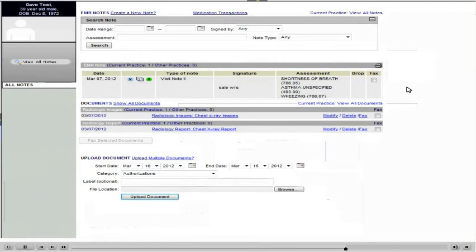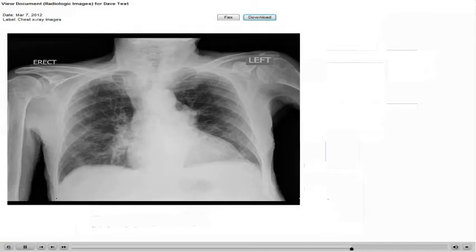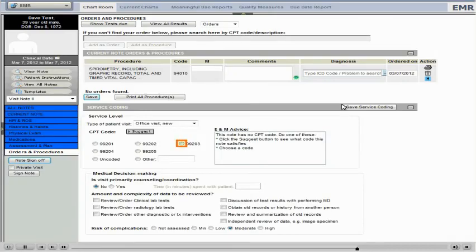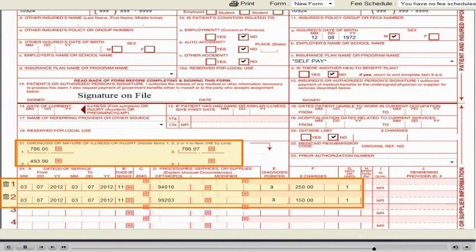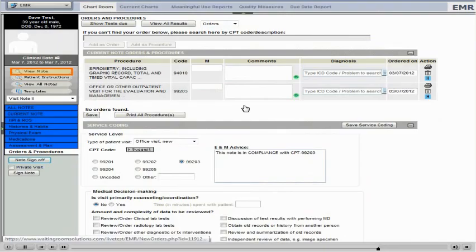Similarly, we can upload the X-ray report and imaging right into the patient's chart for easy viewing. Now we just code our note. As mentioned earlier, the CPT and ICD-9 codes are automatically populated onto the patient's claim. You can see the codes displayed here.